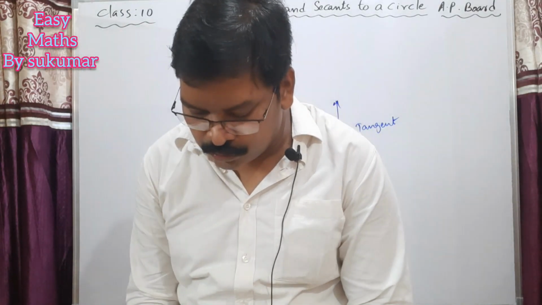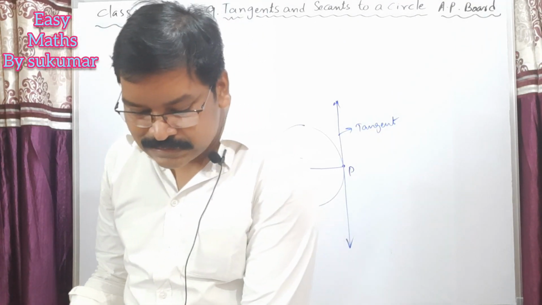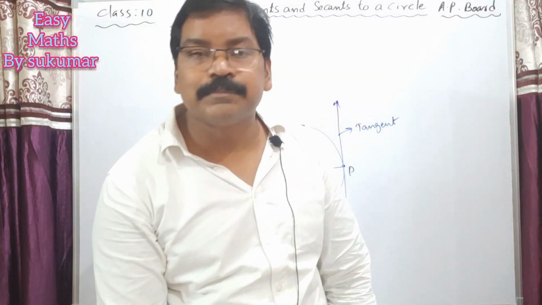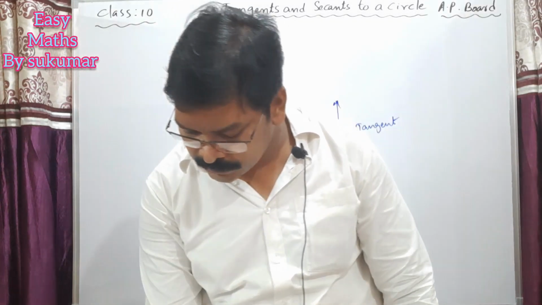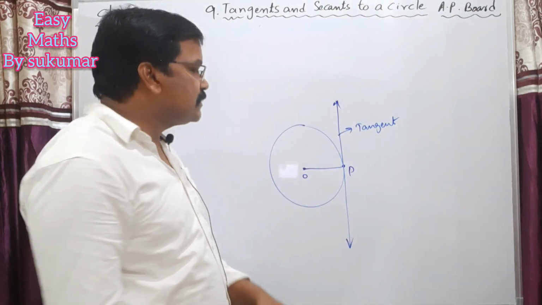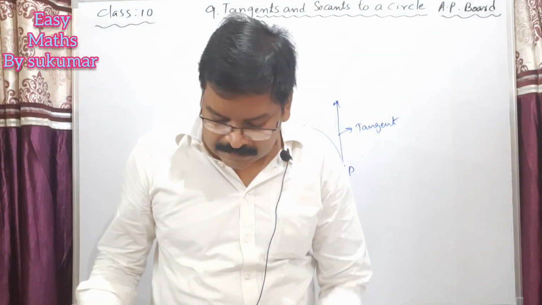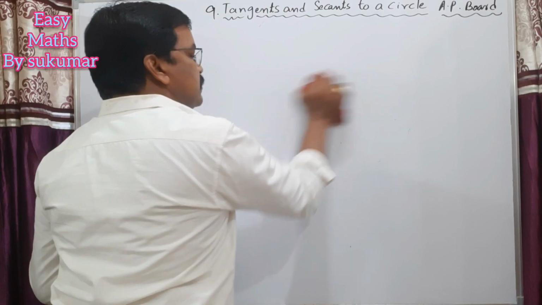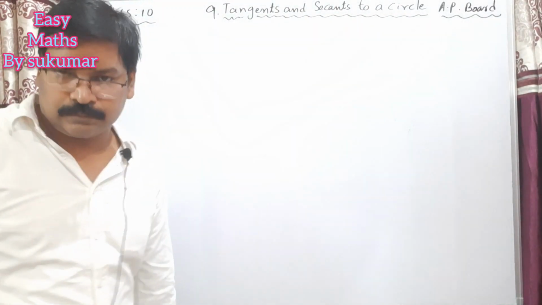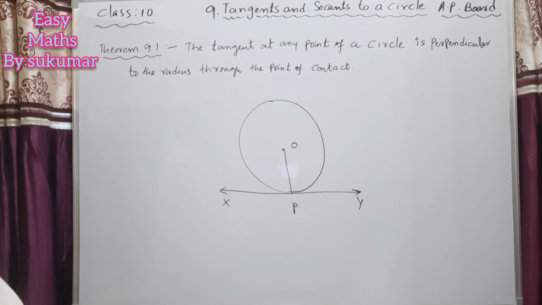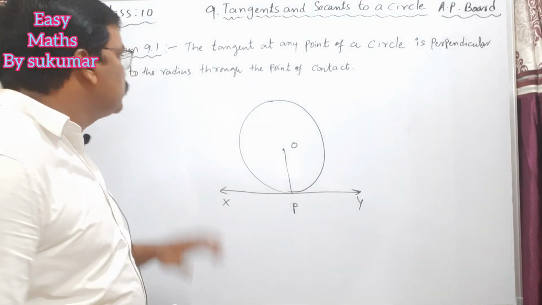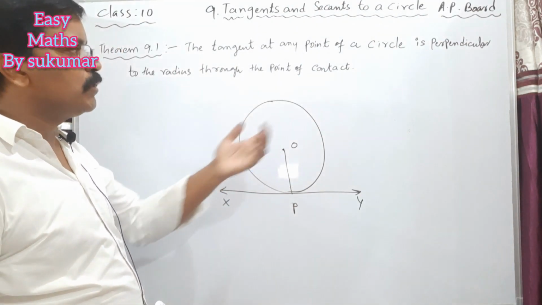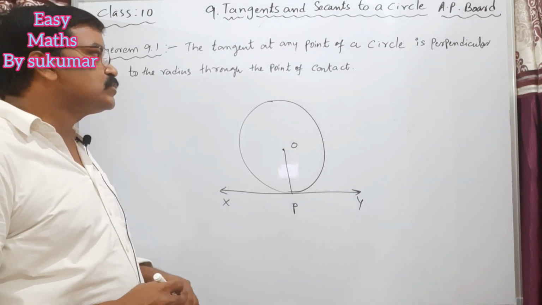So my dear students, you know how to construct a tangent to a circle. Now let us learn some theorems here. The first theorem is: the tangent at any point of a circle is perpendicular to the radius through the point of contact. Let me write the statement here. See theorem 9.1: the tangent at any point of a circle is perpendicular to the radius through the point of contact.